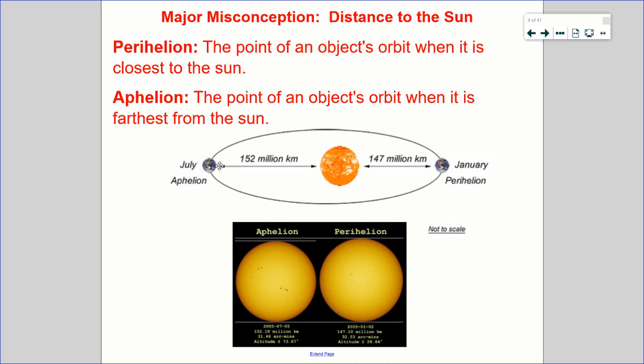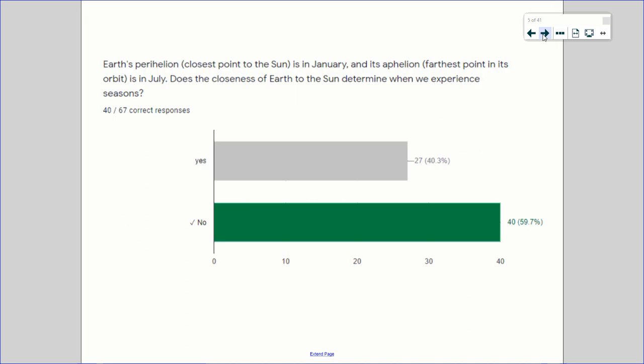So it turns out that our perihelion, our closest point, is in January, where we're 147 million kilometers away, and about 6 months later, we reach our aphelion during July. So we're actually farther from the sun in summertime than we are in wintertime, when we're closer to the sun. Right there, that should automatically dispel the myth that how close we are to the sun is what determines seasons.